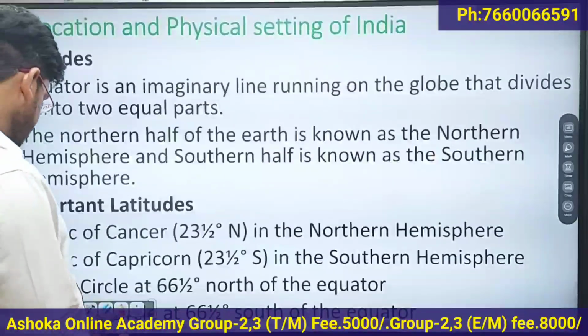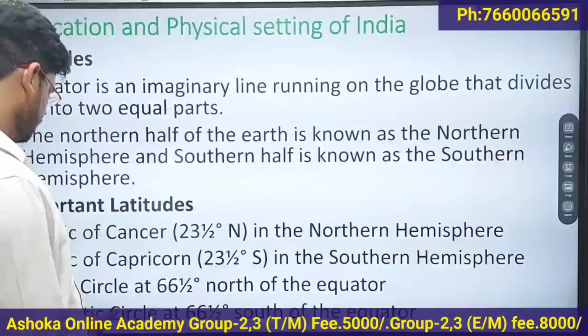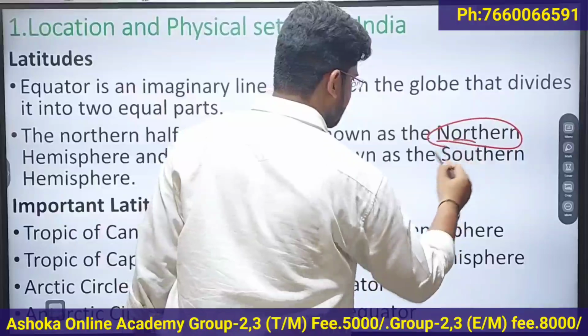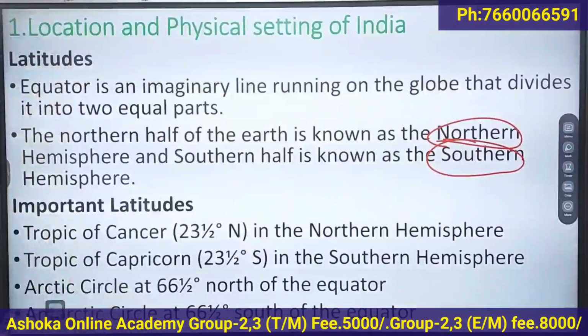So equator is a 0 degree latitude which divides the earth into two equal hemispheres, that is northern hemisphere and the southern hemisphere. What are the important latitudes?